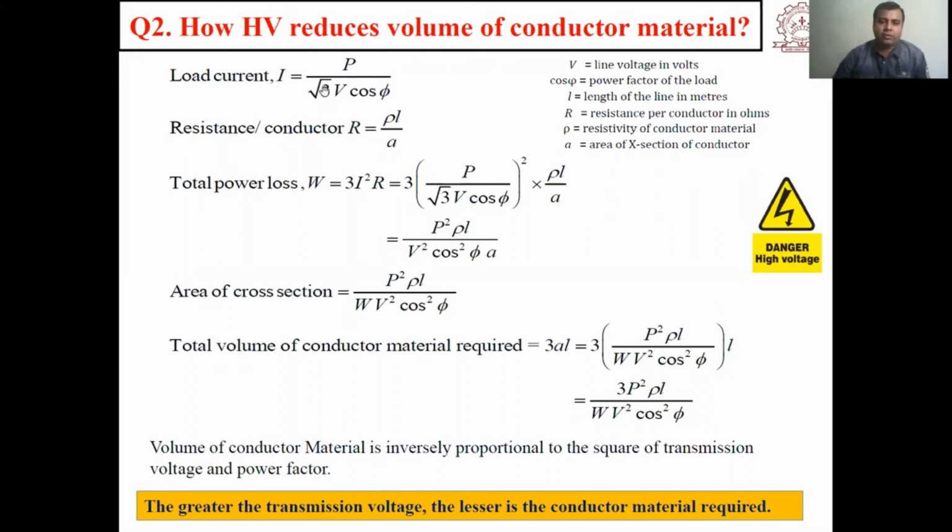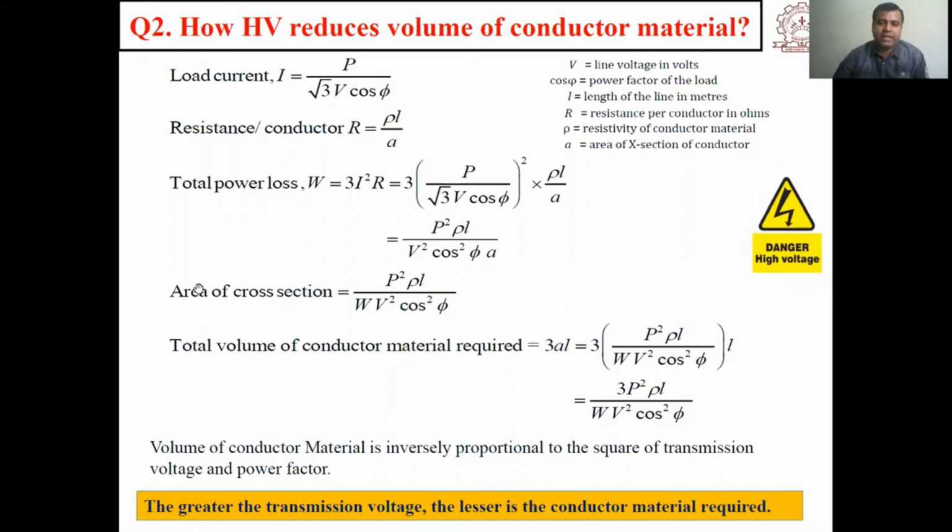We know that if we want to write power in terms of line quantities, it is root 3 V I cos phi, where V and I are the line voltage and current respectively, and the resistance of the conductor is rho L by A. So total power loss will be 3 I square R. We put I from here, and R is rho L by A. So from here we get this equation: power loss equals P square rho L upon V square cos square phi into A, where A is the area of cross section.